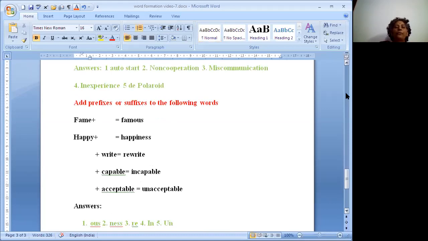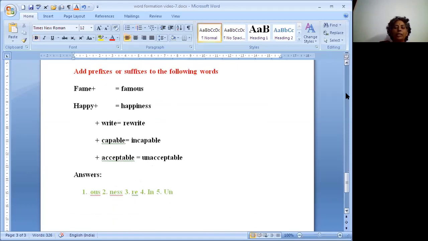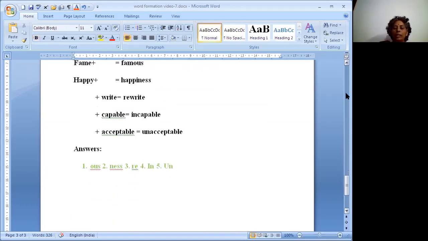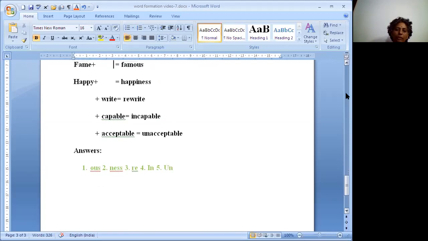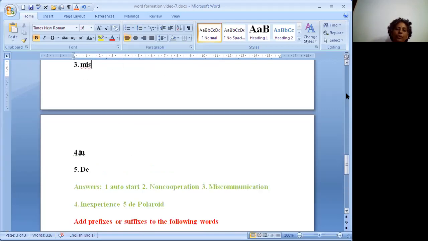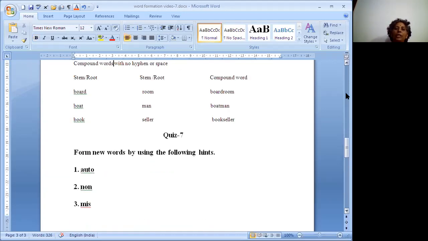So: famous, happy, happiness, right, rewrite, capable, incapable, acceptable, unacceptable. So like that we can get new words and new formations of words to beautify the language of our communication.